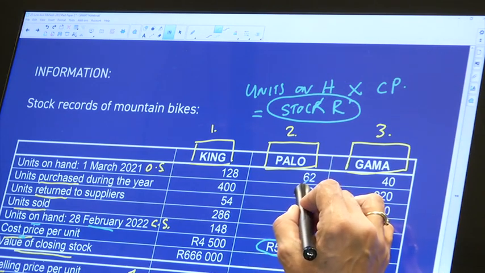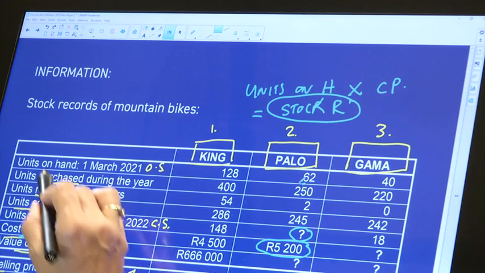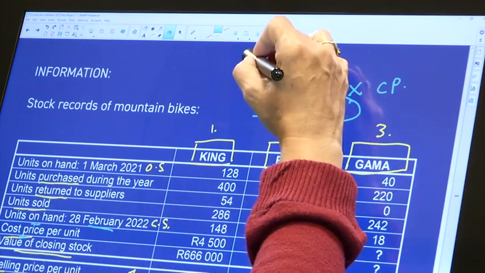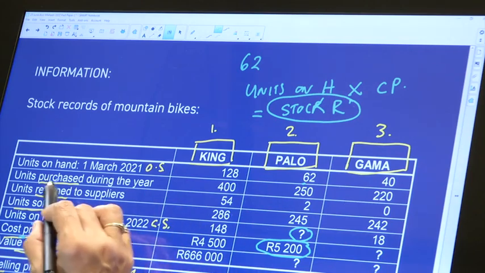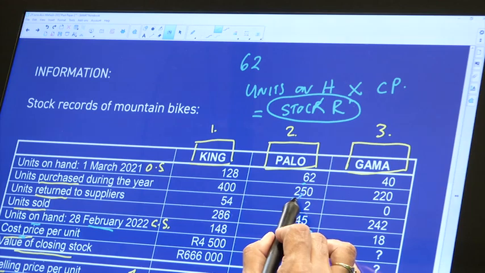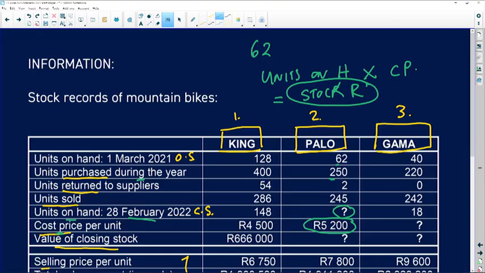So we started the year with 62 bikes on hand. The Palo, at the beginning of the year, we've got 62 bikes. Right, then we purchased 250 bikes during the year. So immediately I will have more stock in my shop. 250 plus, as I'm purchasing stock, the amount of stock that I have is going to increase. Units returned to suppliers, so we returned 2 bikes for whatever reason, but remember that's going to decrease the number of bikes I have in my shop.